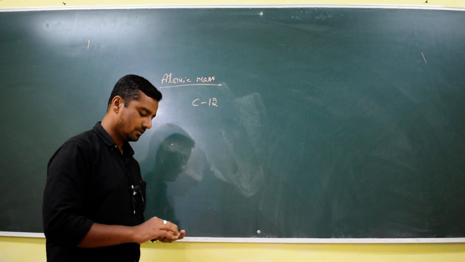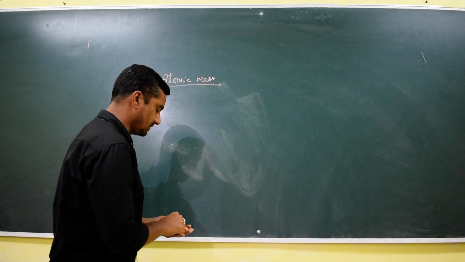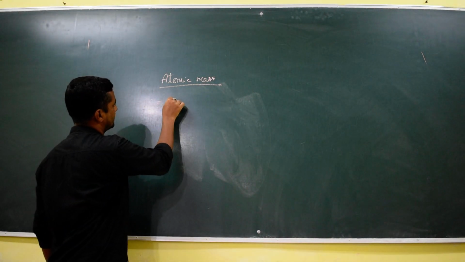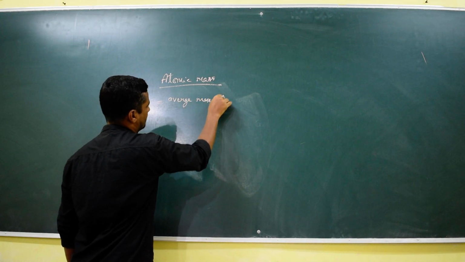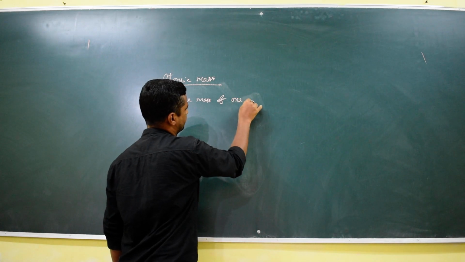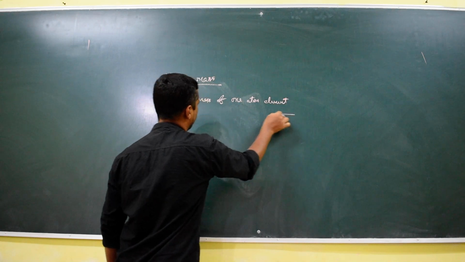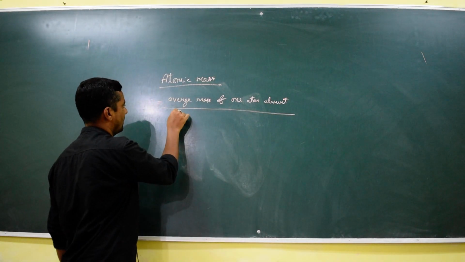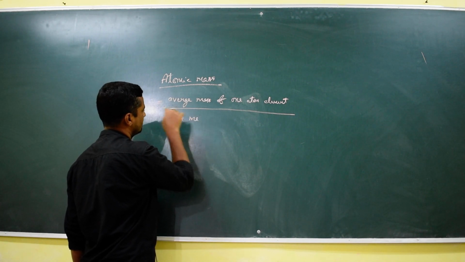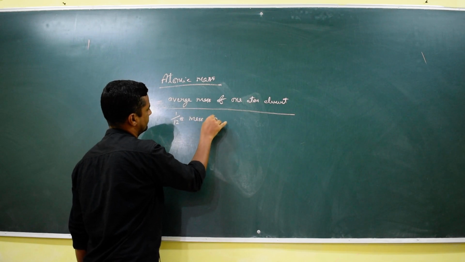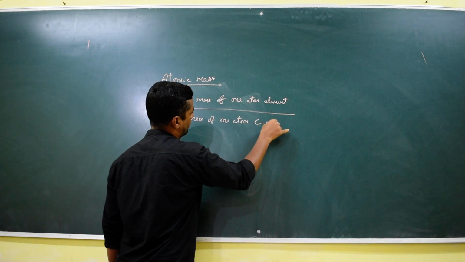So in terms of carbon 12, what do we mean by atomic mass? Atomic mass is equal to the average mass of one atom of an element divided by 1/12 the mass of one atom of carbon 12, right?